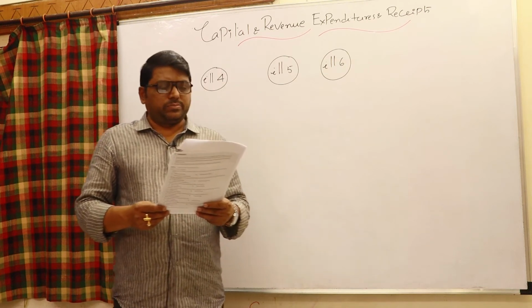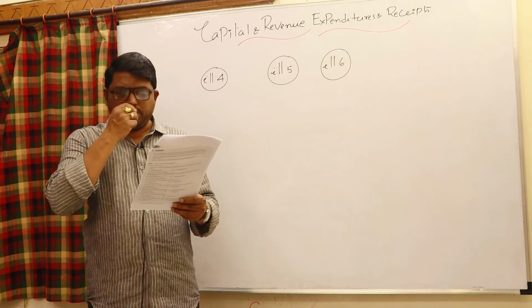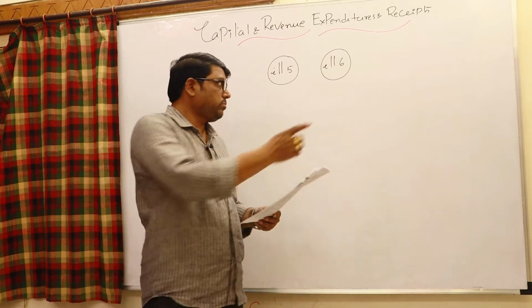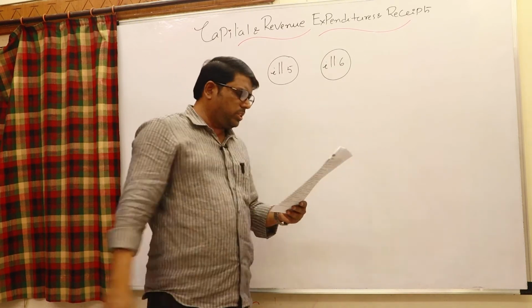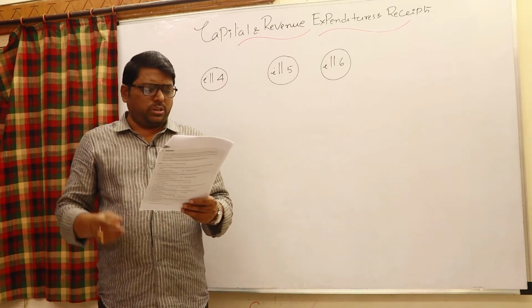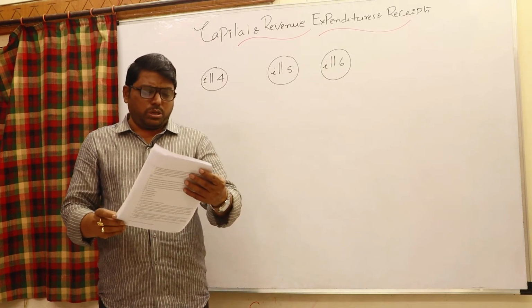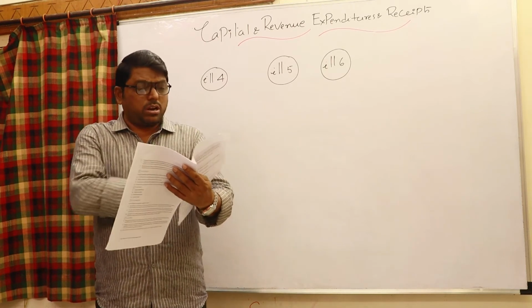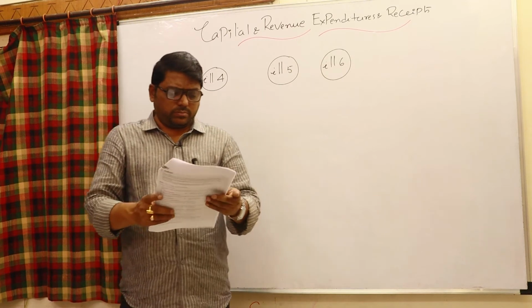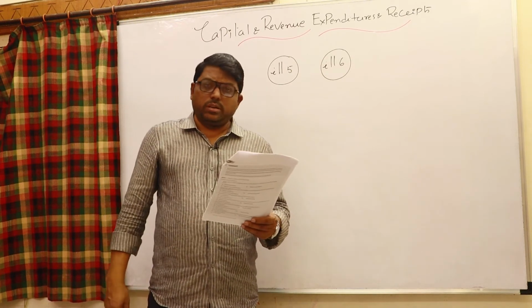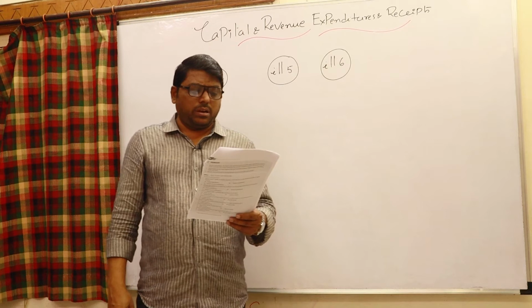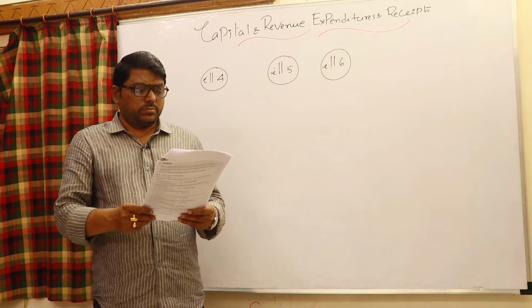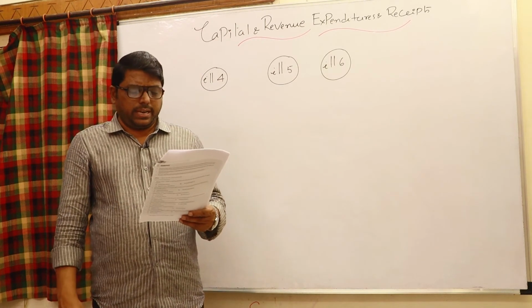Okay, right. Come to the last problem, illustration 6. Illustration 5 is completed. Come to the 6th one. Here 3 points are given. Out of the 3 points you have to say whether it is of revenue or capital nature. The first: whether the following expenditures are capital in nature.